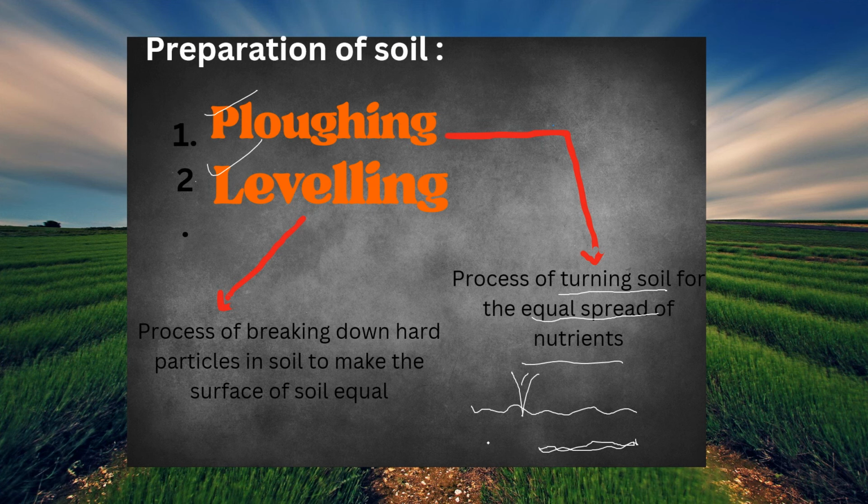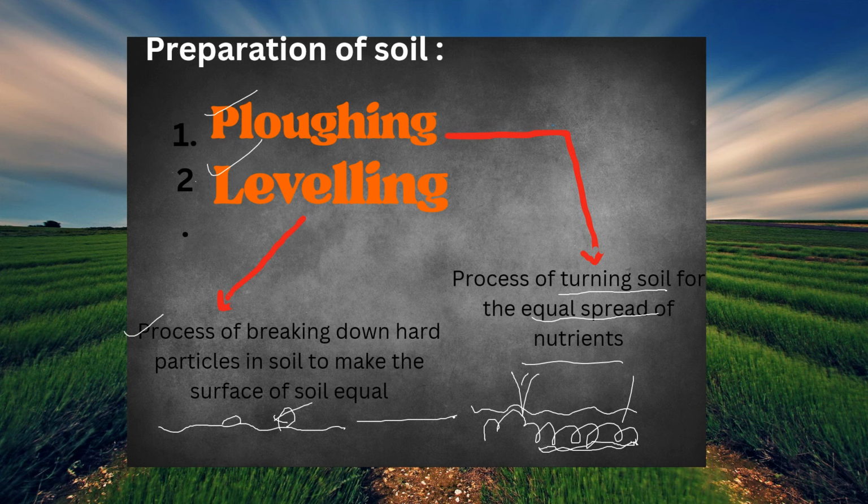So to ensure that nutrients are present everywhere equally, all we do is turn the soil, and turning means digging it and spreading it equally, which is called plowing. Leveling means, here again I have a land, and over here I have rock clumps and all. Then how will a plant grow there? So you break them down and level the soil and make the surface equal. That is called leveling.